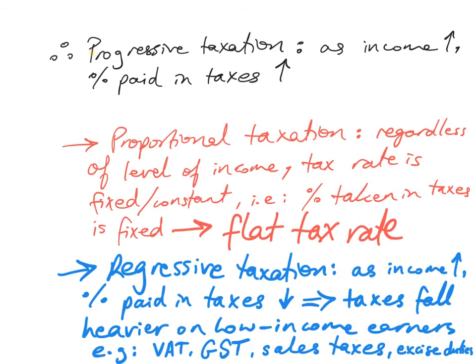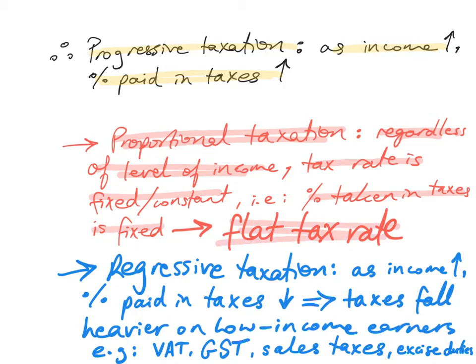So we said progressive taxation is a system where as income increases, the percentage or the proportion paid in taxes also increases. A proportional taxation system is, regardless of the level of income, tax rate is fixed or constant. The percentage taken in tax is fixed. It's called a flat tax rate.